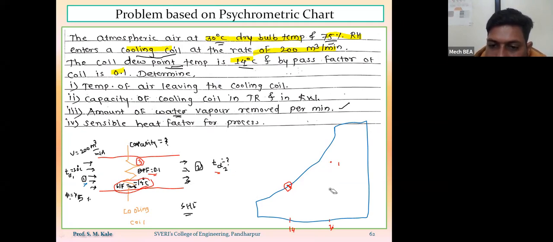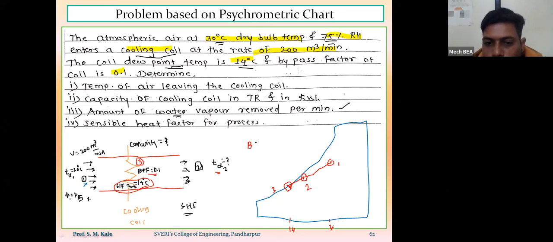As they have mentioned the bypass factor of the coil, so after connecting this line 1 to 3, sorry, as they have mentioned the bypass factor, my point number 2 will be on the same line. So I will assume my point number 2 is here. This is my point number 2, and now I will use the bypass factor formula.